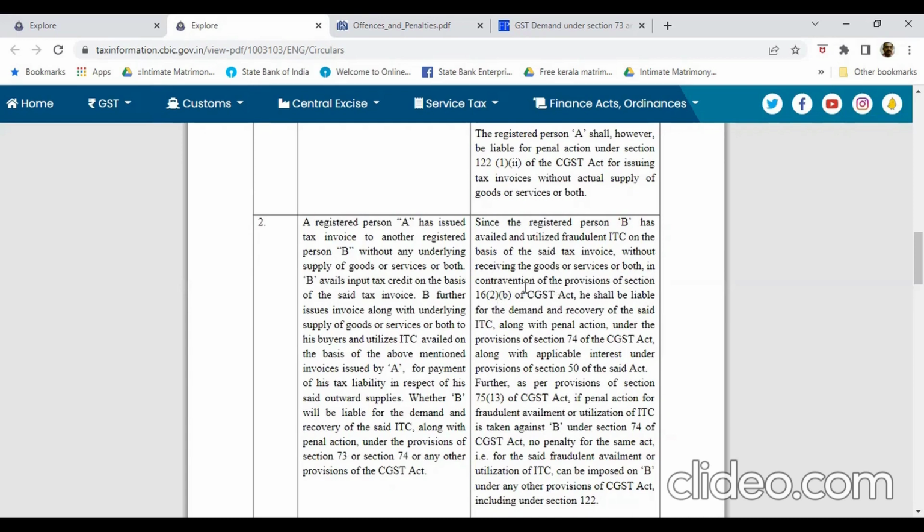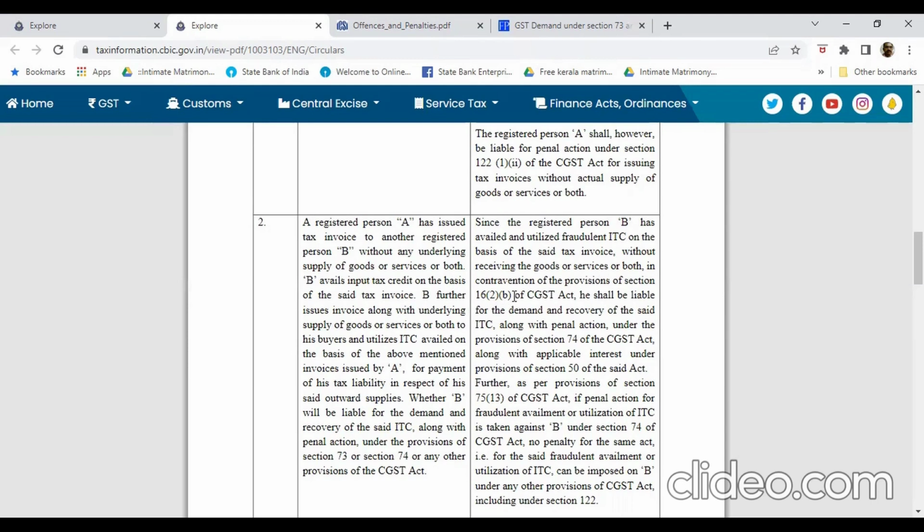In this provision, ITC shall be available to the taxpayer only when the taxpayer receives goods or services or both. Then only the taxpayer will be eligible to claim ITC.